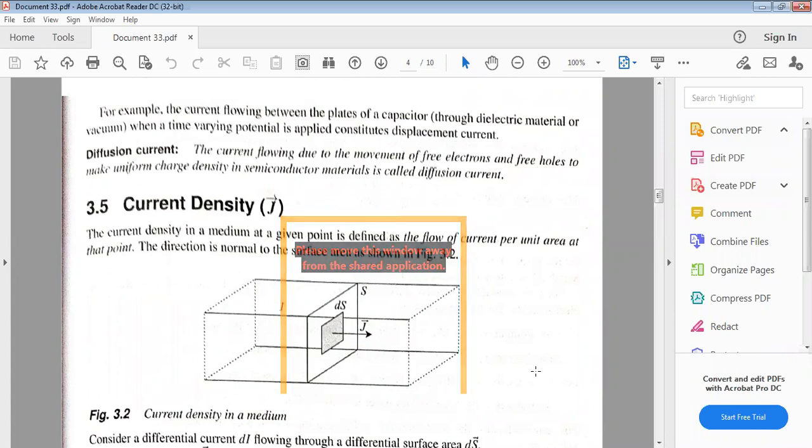Whenever a sinusoidal source is connected to that capacitor, the charge imposed on the surface of the metal plates varies according to the polarity of the sinusoidal signal, right? The current flowing between the plates of the capacitor, through the dielectric material or a vacuum, when a time varying potential is applied, is called displacement current.